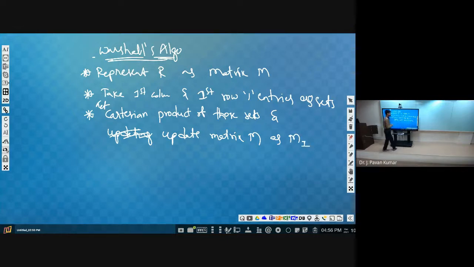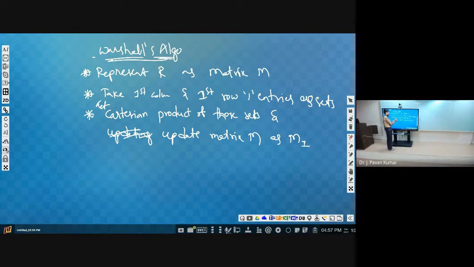So the first row has been considered, which M1 indicates. In the next step, we take the second column and second row, and make the one entries as sets. Then again we get the Cartesian product of those sets and update matrix M1 as M2. Next, again the third column and third row, we take the one entries and get the Cartesian product. Again we update matrix M2 as M3.